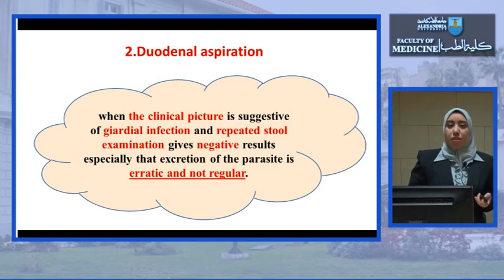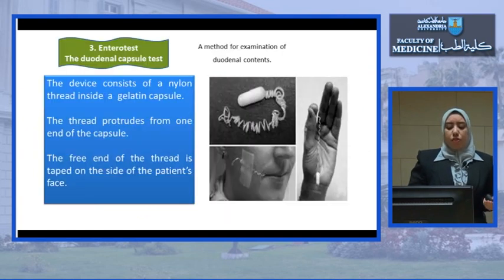The second direct method for diagnosis is the duodenal aspiration. If we did stool examination repeatedly and we did not find the parasite, and there is still clinical evidence that it is Giardial infection, but repeated stool examination was negative, we might perform duodenal aspiration, because as we already said, the parasite excretion might be erratic, not regular, might be intermittent.